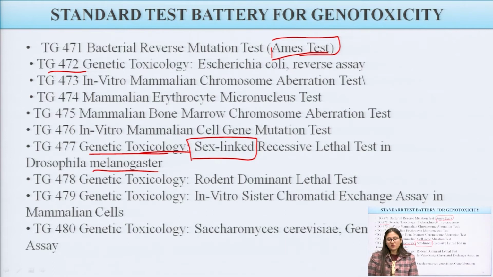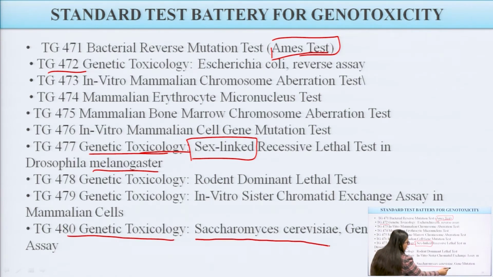Next one, TG479, genetic toxicology, in vitro sister chromatid exchange assay in mammalian cells. Last one is TG480, genetic toxicology, and this is Saccharomyces cerevisiae. The organism which we are using for these toxicology studies is Saccharomyces cerevisiae, in the gene mutation assay.